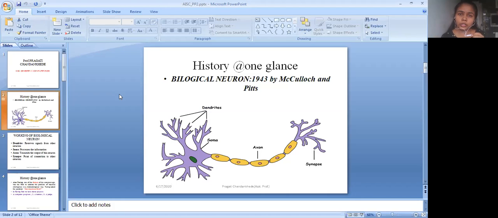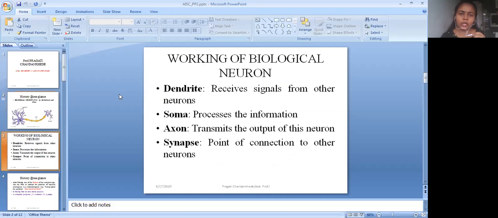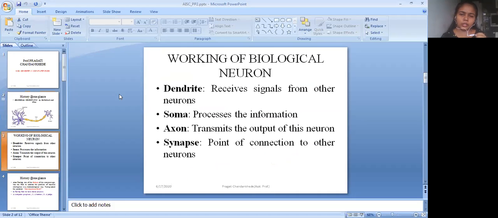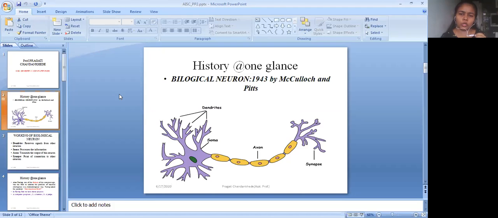So all these three things come to my mind, and all these three things are passed uniquely to the processing system that is called the soma. Now, the soma takes the decision on the basis of the various inputs that it receives from the dendrites, and whatever decision the soma takes is passed to the axon. The purpose of the axon is to transmit the output to the next neuron. From one point to another point, the axon uses this information to pass to the other neuron, and the synapses are the point of connection from one neuron to another neuron.